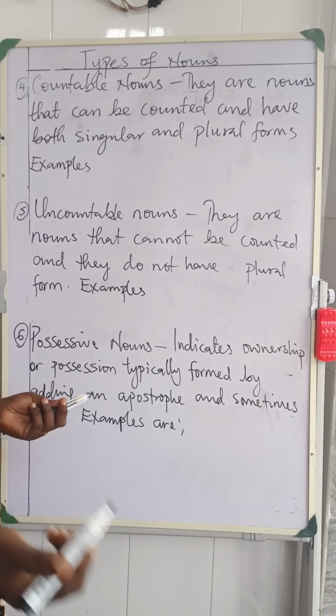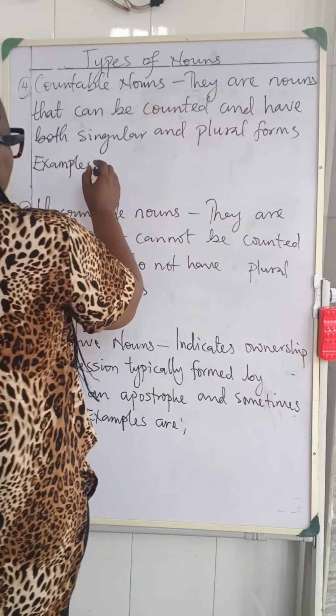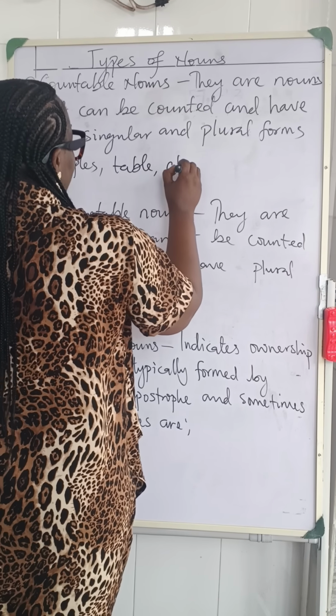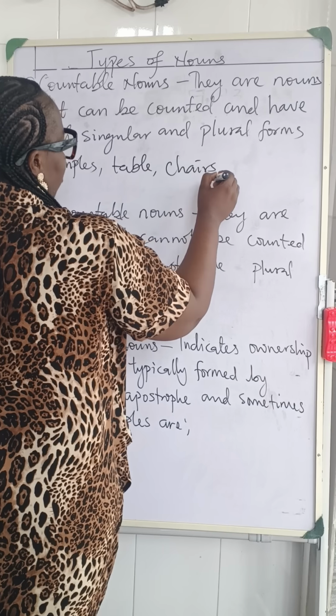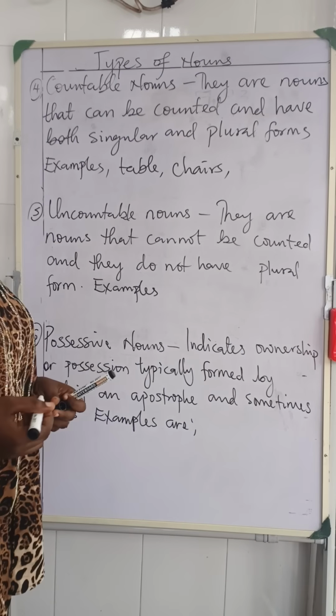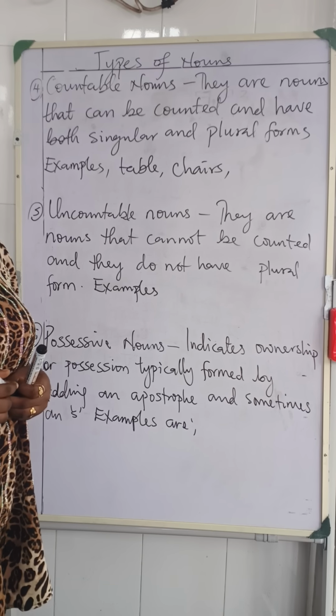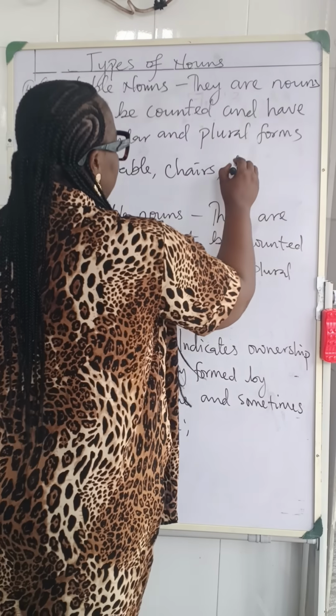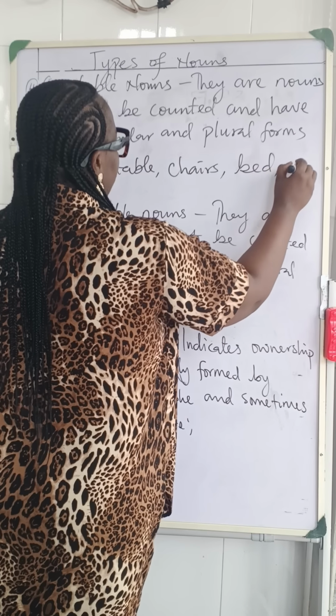An example is a table. Can you count tables? Yes, we can. A table. We can count chairs. We can count TV. We can count people. And so many other things that we can count. Even our bed in the room, we can count them, right?